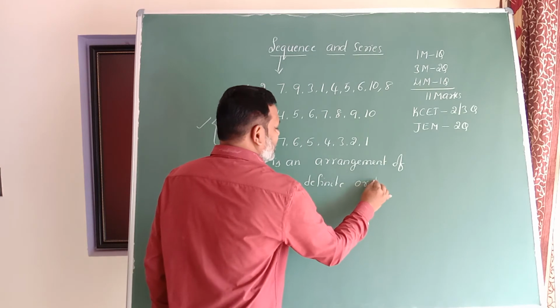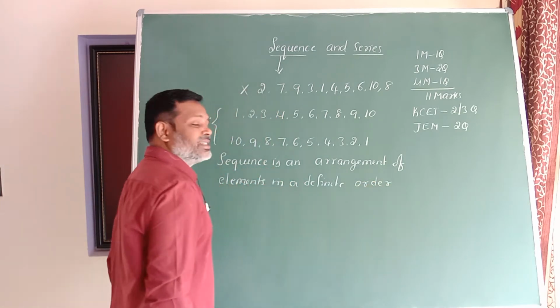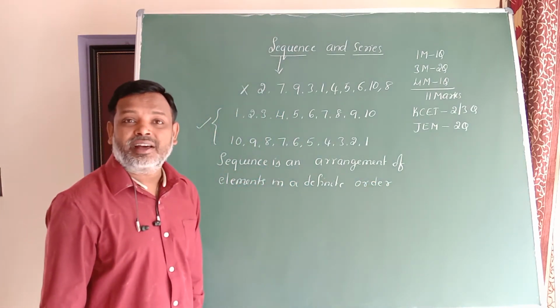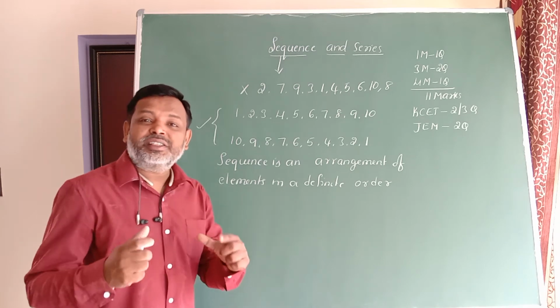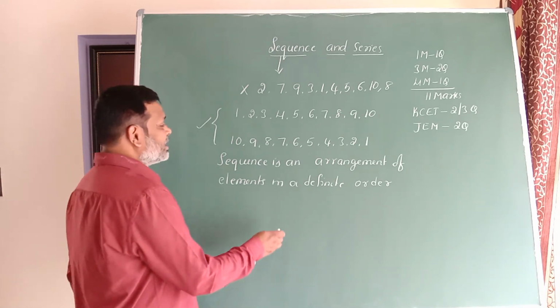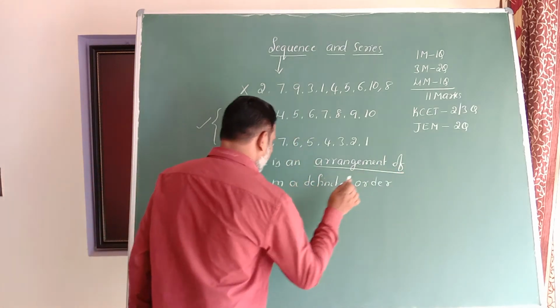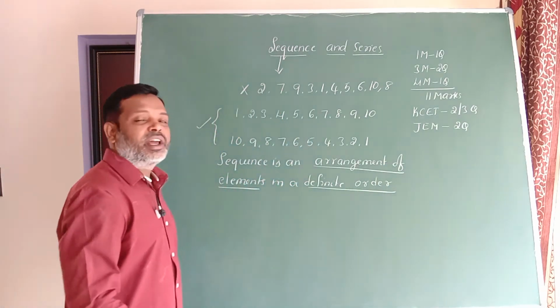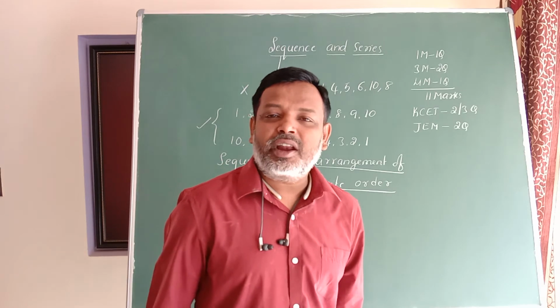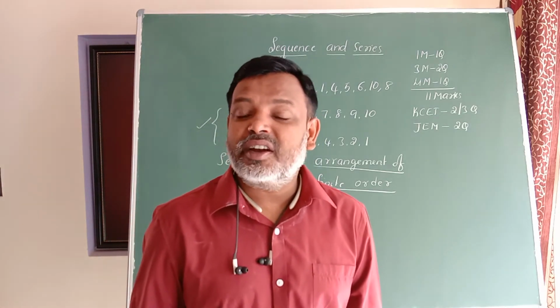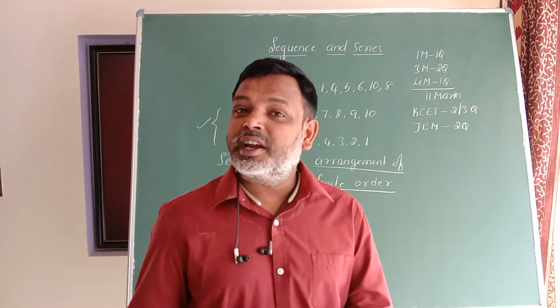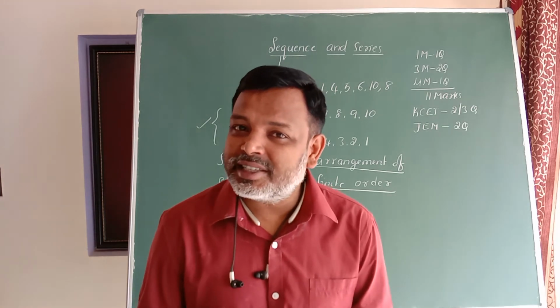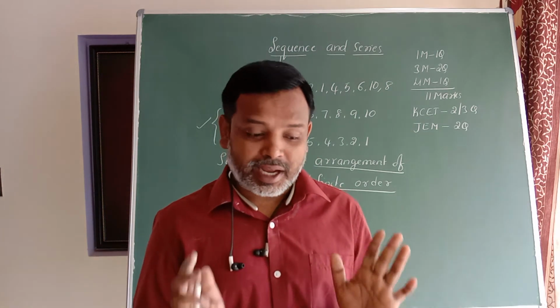The order may be either ascending order or descending order. So if anyone asks you to define sequence, sequence is an arrangement of elements in a definite order. Therefore, sequence is an arrangement of elements in a definite order. The definite order may be increasing or it may be decreasing.